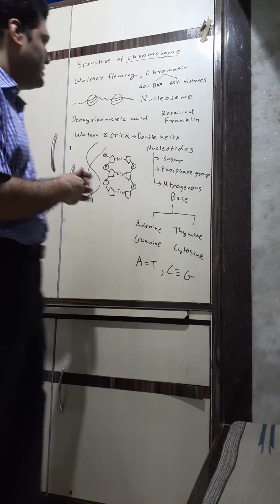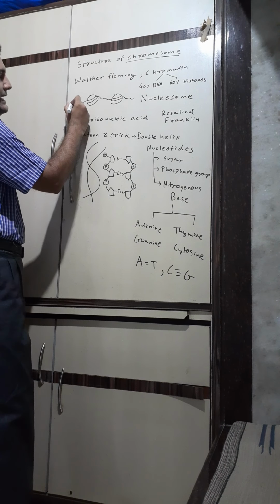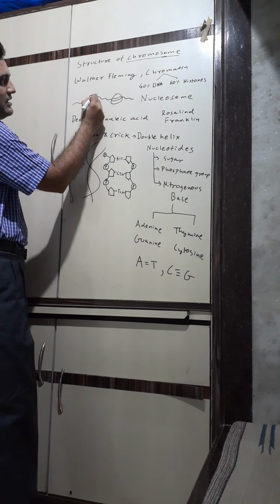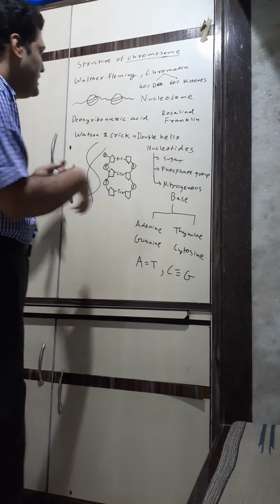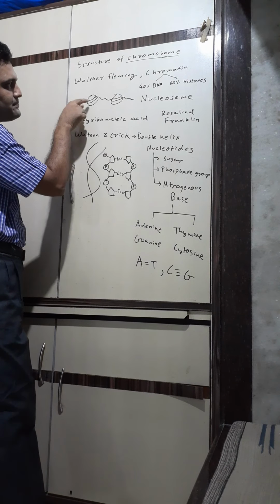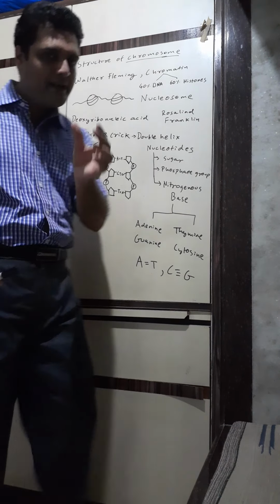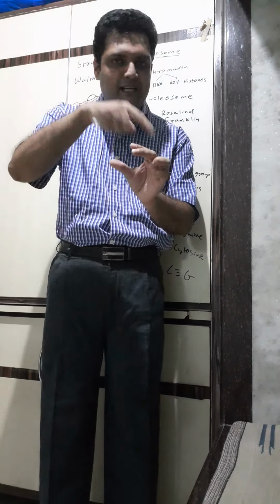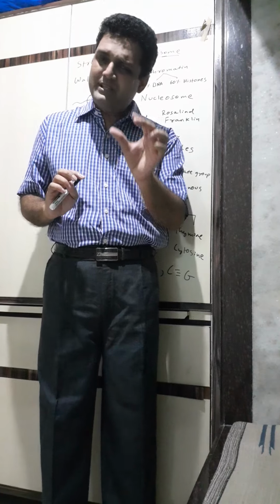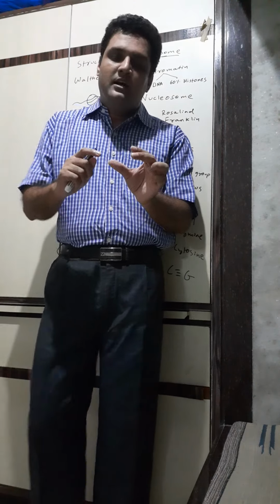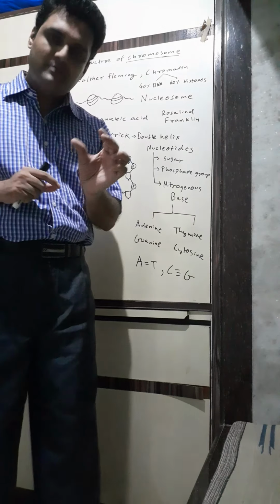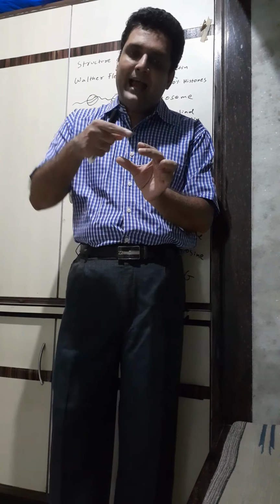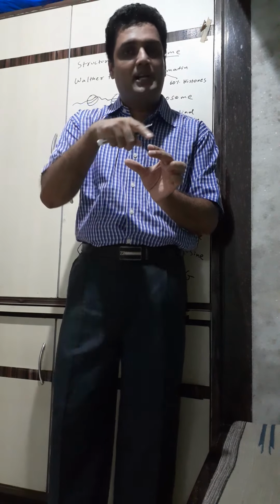Now look at this, children. There is a DNA strand. This is a DNA strand. This is called histone core. DNA strand wraps twice around the histone core. It's like a ball around which a rope is being tied twice. So there is this histone core which is made of 8 histone molecules, and the DNA comes and wraps around it twice.